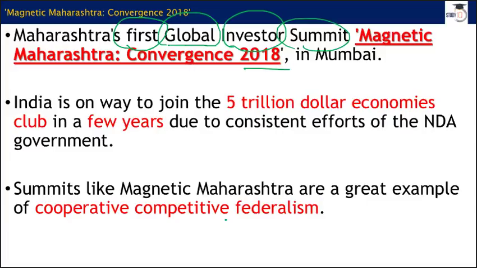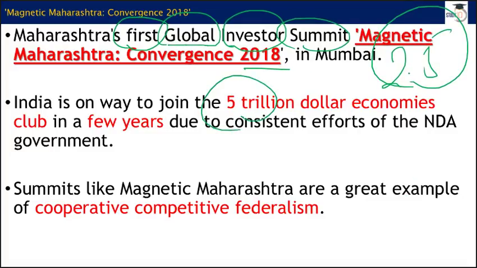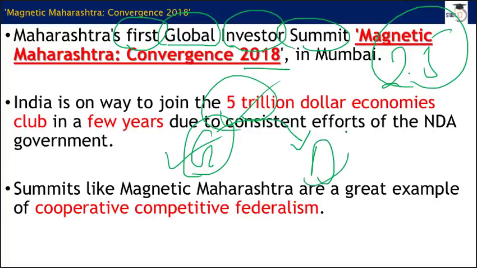Prime Minister talked about a $5 trillion economy. He said that in the near future we are going to join this club. At present we are somewhere around 2.5, and if we are going to reach or clock this 5 trillion, then you can understand that in terms of quantity we are expanding. So here you can term it as growth, and I'm sure you know about this because we have talked about it earlier, that growth complements development, and the more developed you are, the better growth you can achieve. So in a way, growth and development, G and D, are complementing each other.